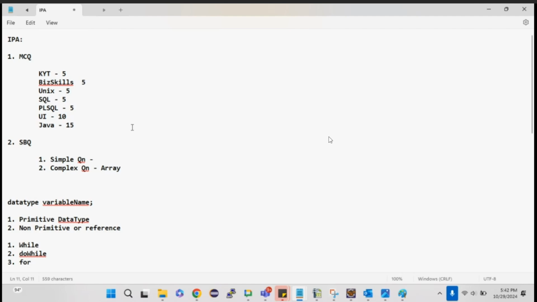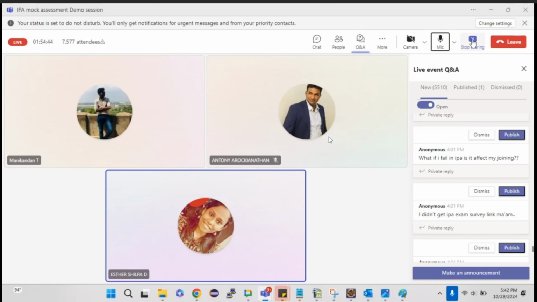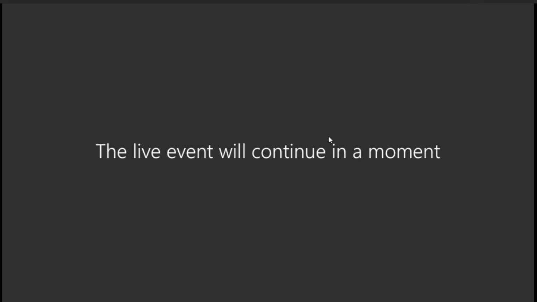There are a few past IPA practice question papers available on your dashboard under your common community product. There are 3 past IPA questions. You can practice those questions. In the exam, your platform will not be the one the faculty explained now. This is a HackerRank platform, but in the exam, it will be an ION platform. So there you can't copy paste.